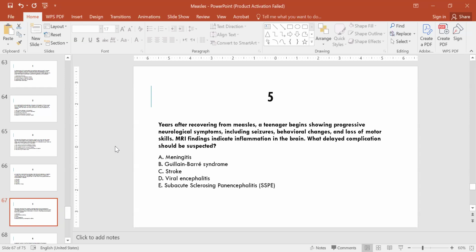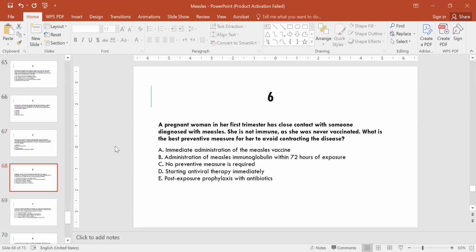E. Yes, option E is the right one. Question number 6. A pregnant woman in her first trimester has close contact with someone diagnosed with measles. She is not immune as she was never vaccinated. What is the best preventive measure for her to avoid contracting the disease?